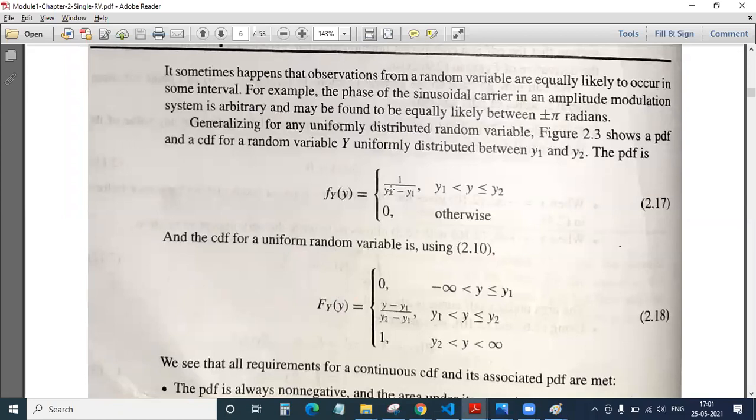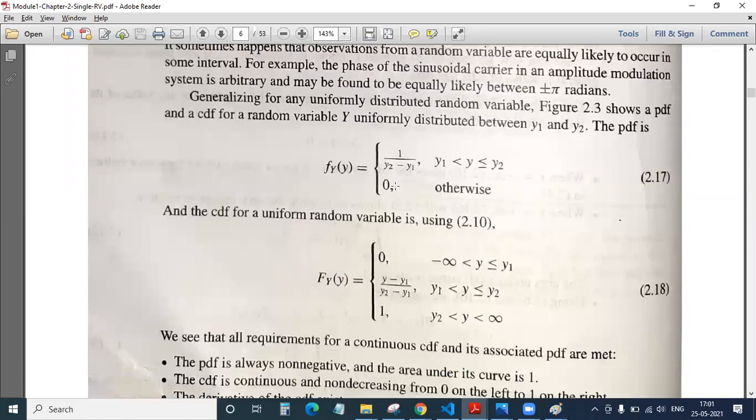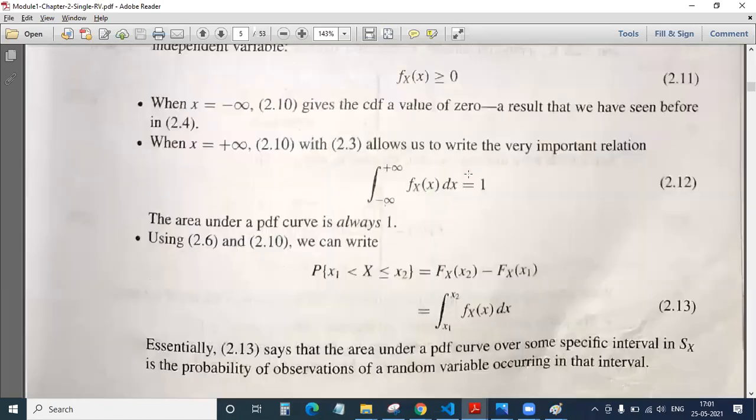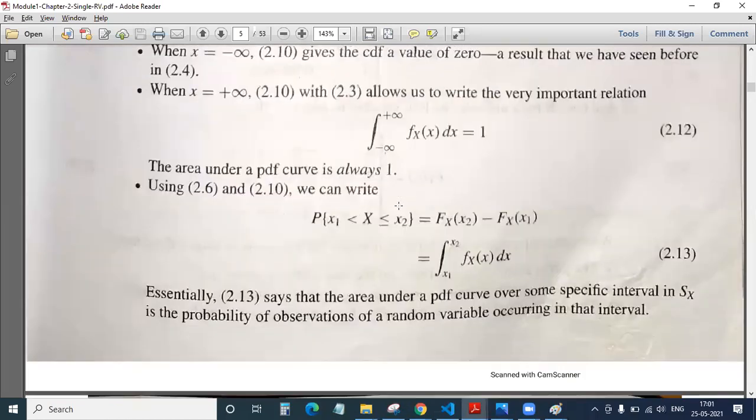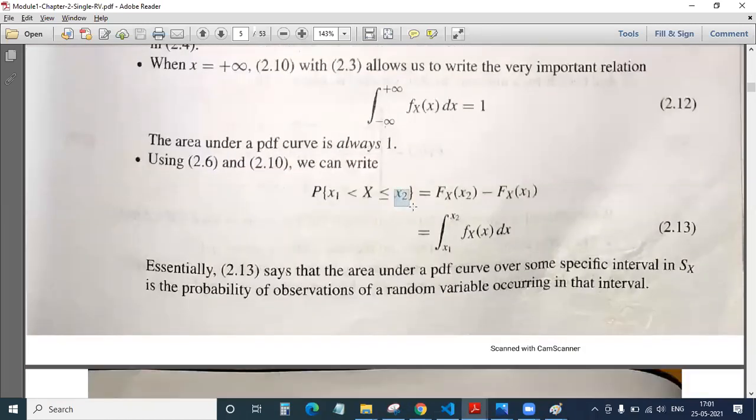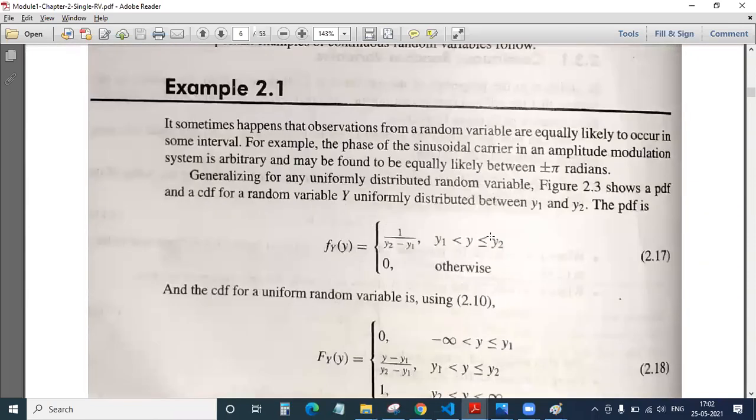Please concentrate. If it's possible, you can note down the steps as well. So this has been given: fY(y) is equal to 1 divided by (y2 minus y1). Very important thing they have given here is that y2 is greater than y1. We have already seen this in our properties as well, with x2 and x1, the same condition that x2 is greater than x1. Here also we have the same condition, that y2 is greater than y1.